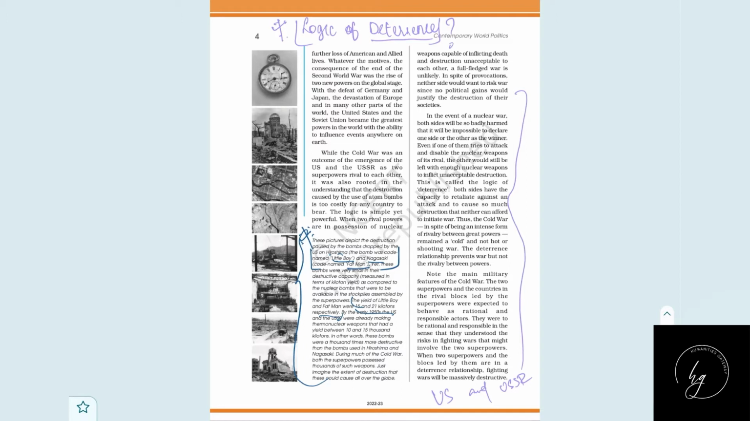They both will be destroyed. There will be nothing to gain or lose. No, there will be nothing to gain. Everything will be lost, because they have a great power. Both of them have that much power. So they never will go into a complete war. That is known as the logic of deterrence.